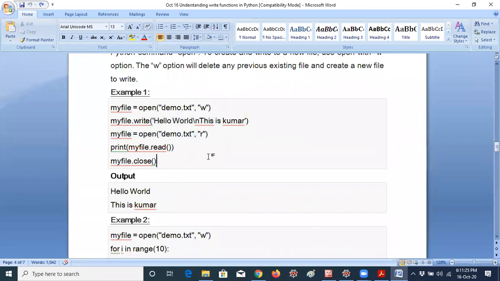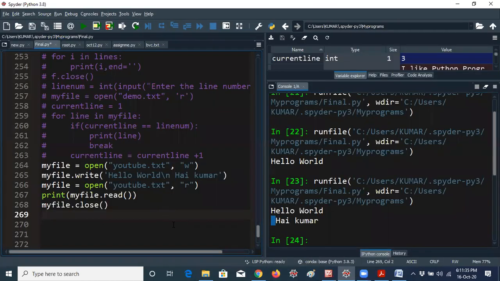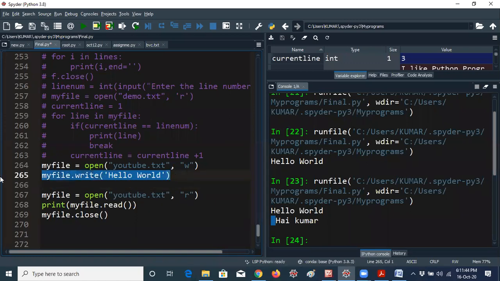Okay, now you may have a doubt. For example, I would like to add 10 lines. That means I have to add 10 writes, sir. So okay, I will tell you guys, don't worry. I would like to tell you one more thing, guys. I'm not giving \n here. Okay, I'm not giving \n. Okay, so I'm giving one more line like that. My file.write like this. Okay, I'm giving hello Kumar.